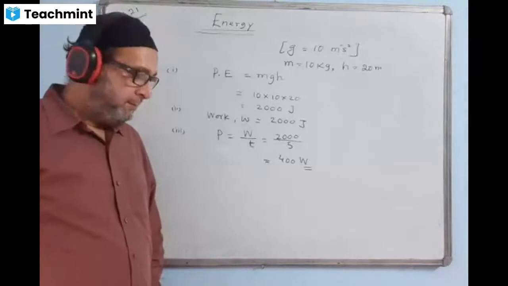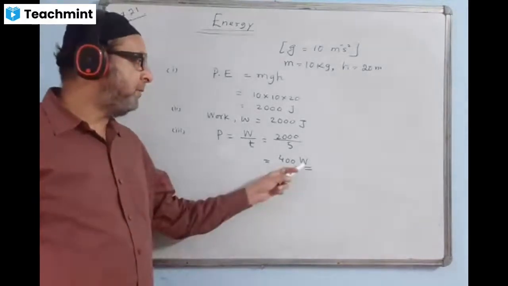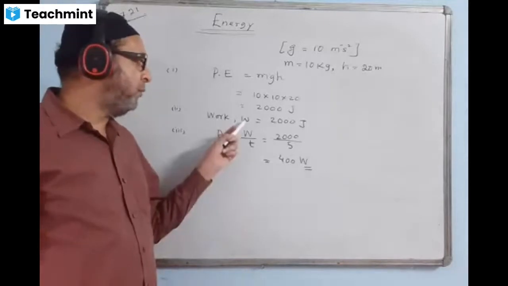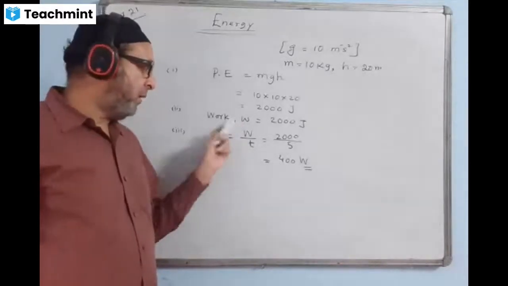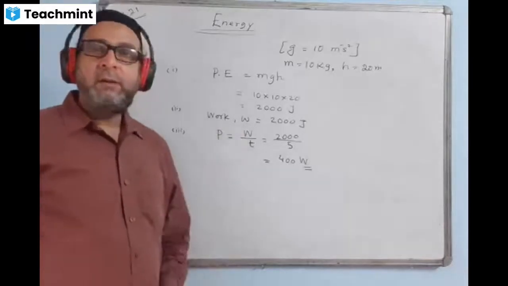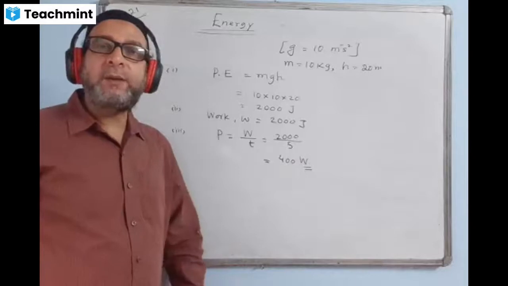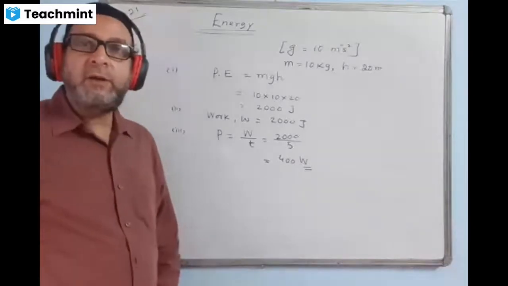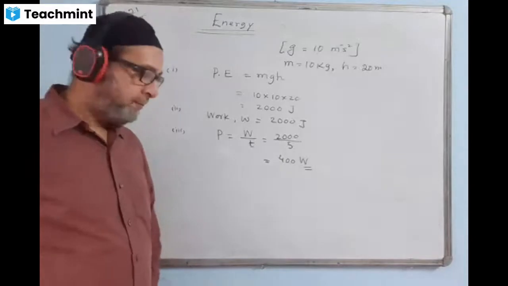Sir, what is W, no sir? This W as a unit means watt, and here W as a symbol we are using. In the formula, W means work. But as a unit, W is watt, W-A-T-T, or joule per second, the SI unit. Okay. Now the next question, right?